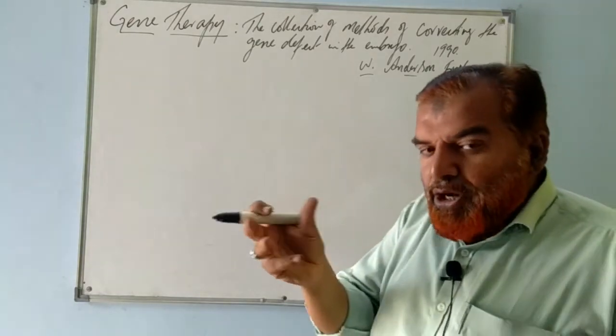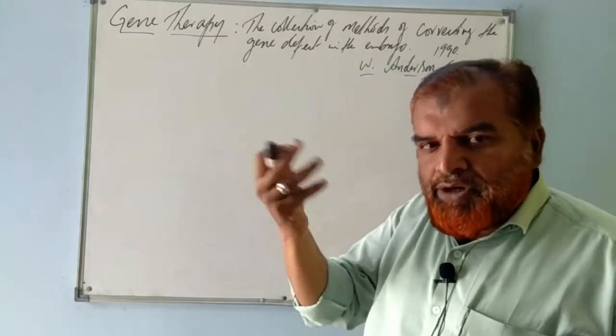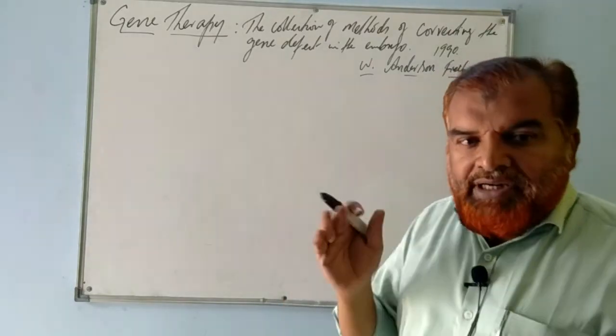He demonstrated how it has to be done in one way, but later the gene therapy has been modified and improved.